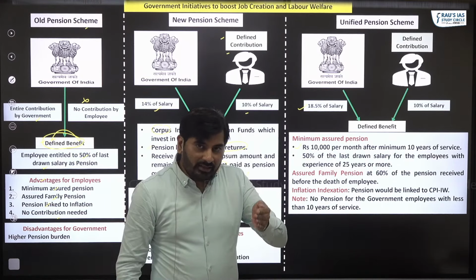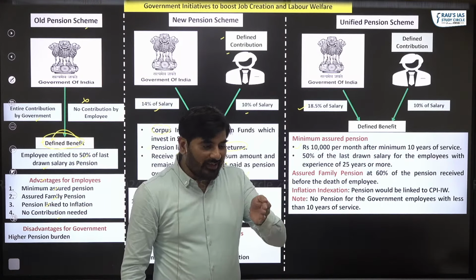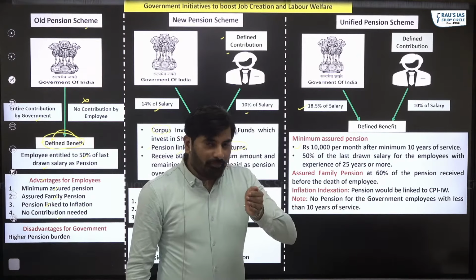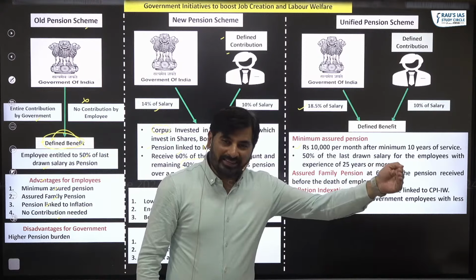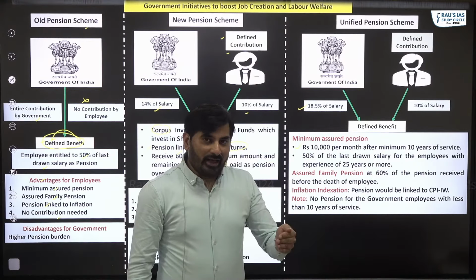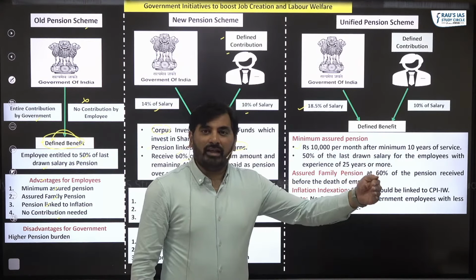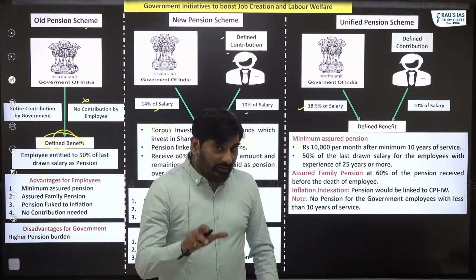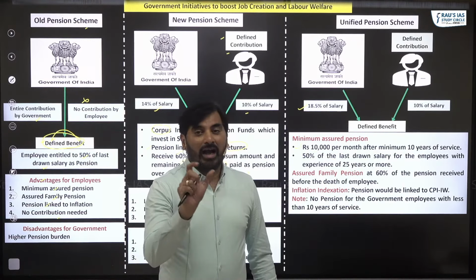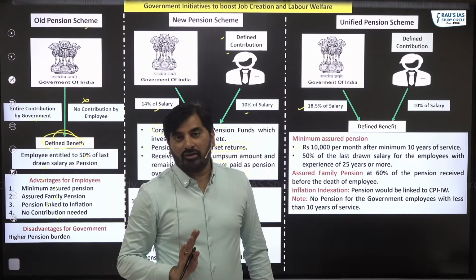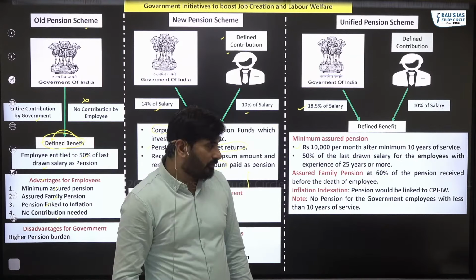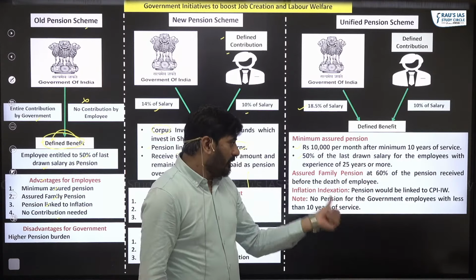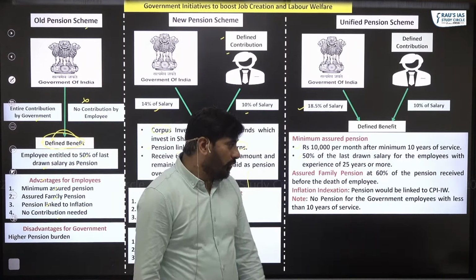As the number of years of government service increases from 10 years to 25 years, the pension amount would also keep increasing, such that if someone has served for 25 years or more, they will get at least half of their last drawn salary as pension. So you can see 50% of the last drawn salary with experience of 25 years or more.